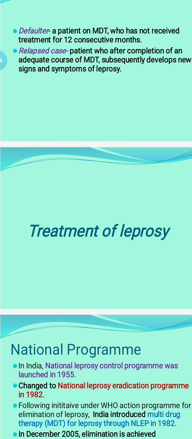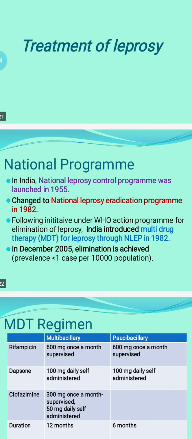We have to start the therapy again for multibacillary or paucibacillary leprosy, depending on the nerve involvement and the number of skin lesions. So a national program is there. We call it the National Leprosy Eradication Program, from 1982. Previously it was the National Leprosy Control Program. We have achieved elimination, meaning less than 1 per 10,000 incidence. India has less than 1 per 10,000, so we have achieved elimination, but still cases are there. So eradication is our next goal. That's why the national policy is called the Leprosy Eradication Program.